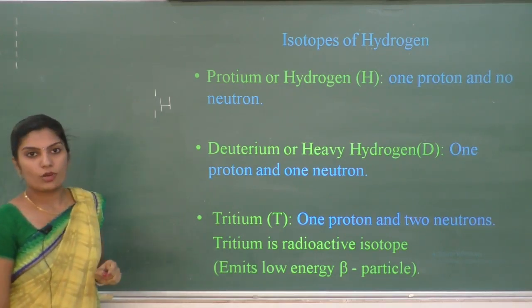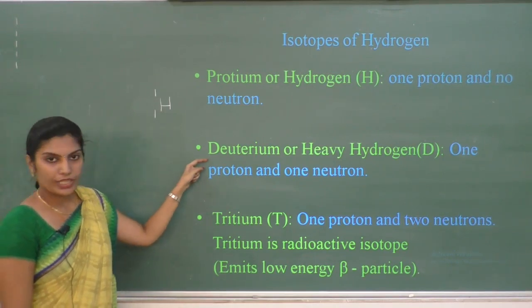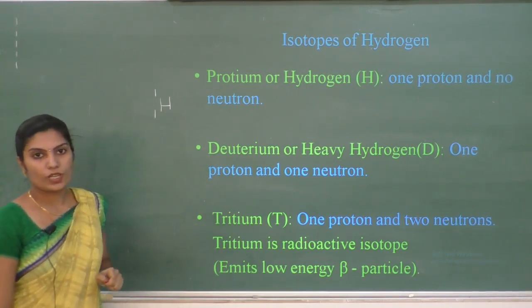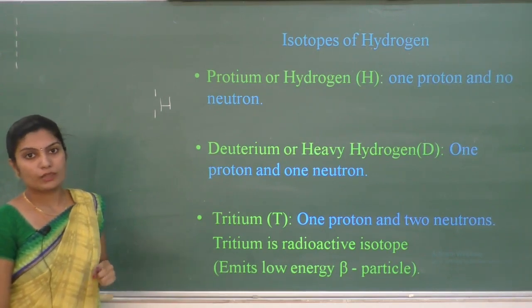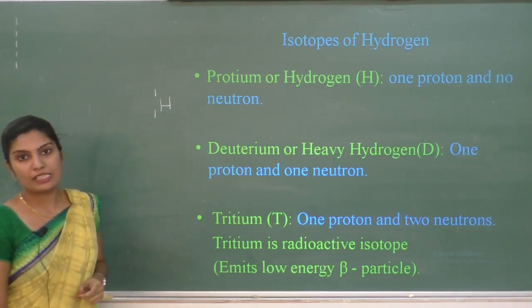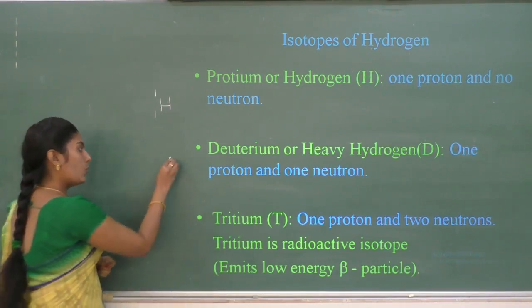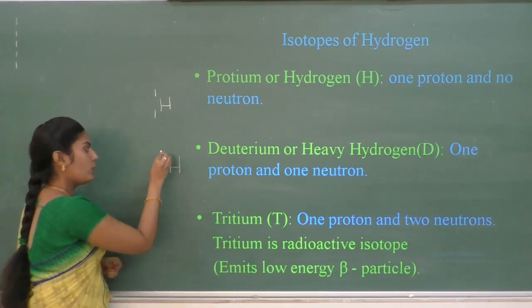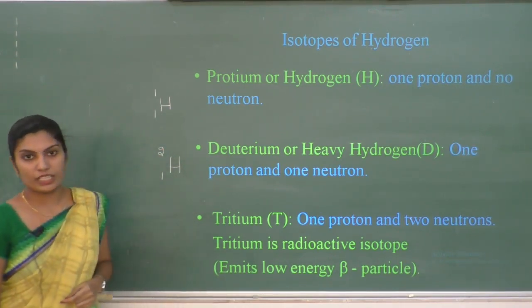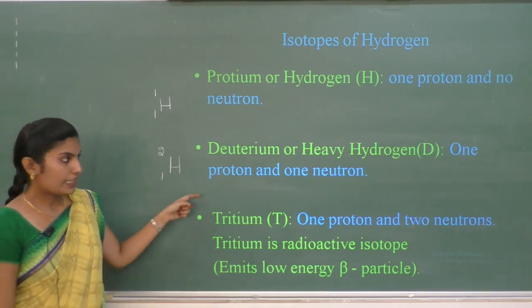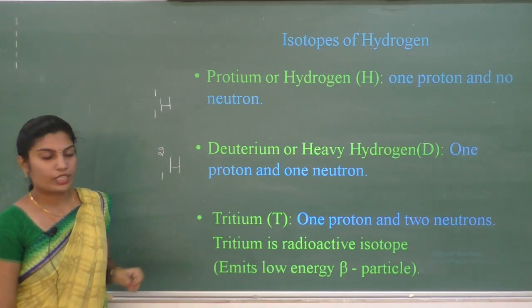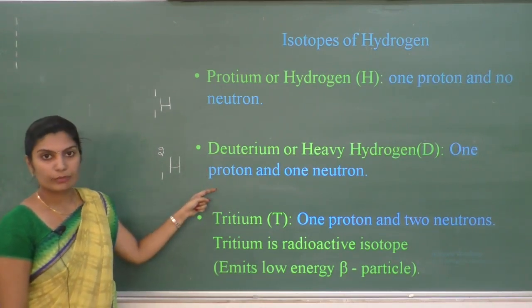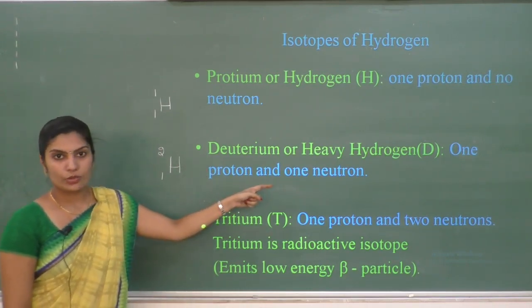The next isotope of hydrogen is deuterium, also called heavy hydrogen, with atomic number 1 and mass number 2. Deuterium contains 1 proton and 1 neutron.